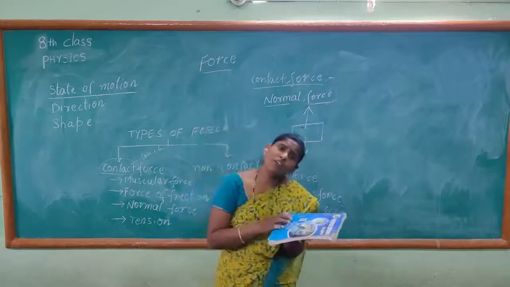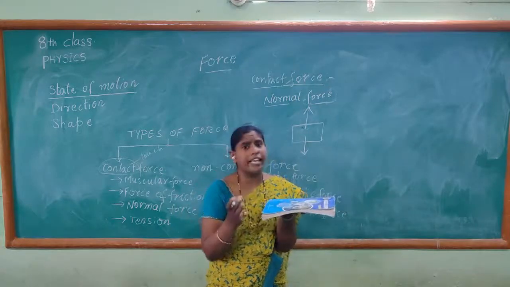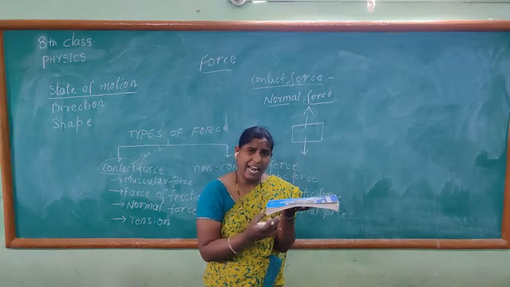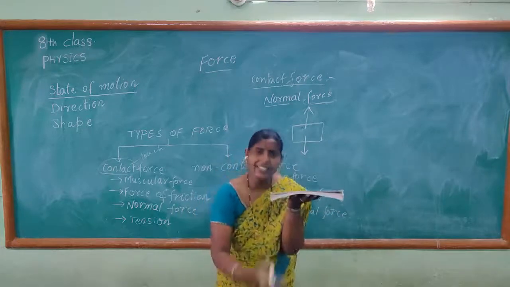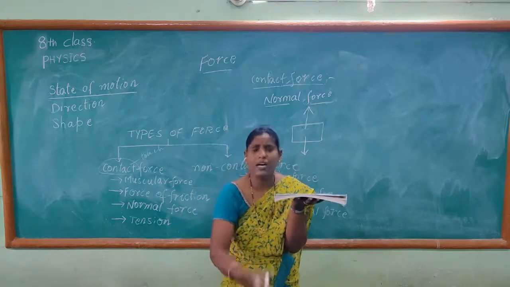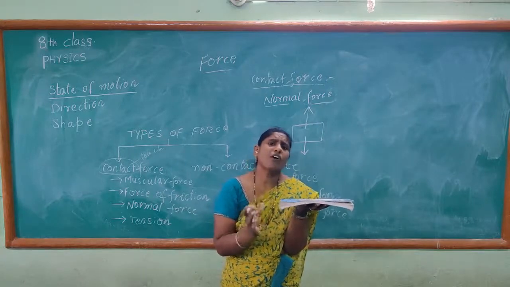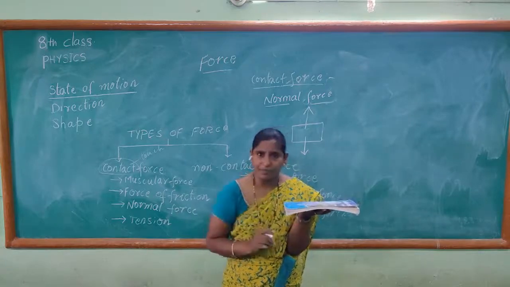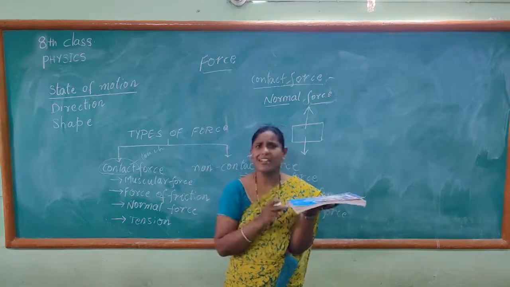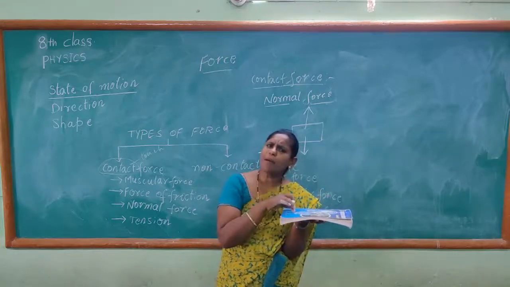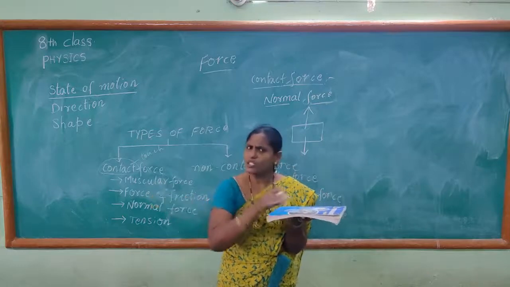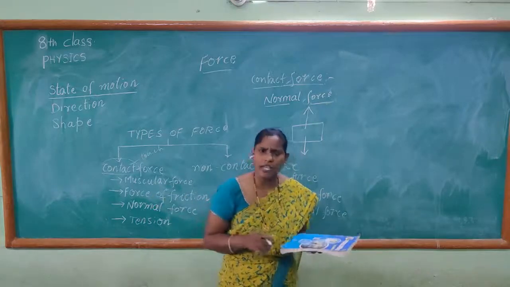Even when the book is on the table, the gravitational pull is pulling the book towards the earth. But the book is not falling as long as it is on the table. Why? Because it is supported by the table. As long as there is support, it does not fall. When there is no support, the book easily falls onto the ground.